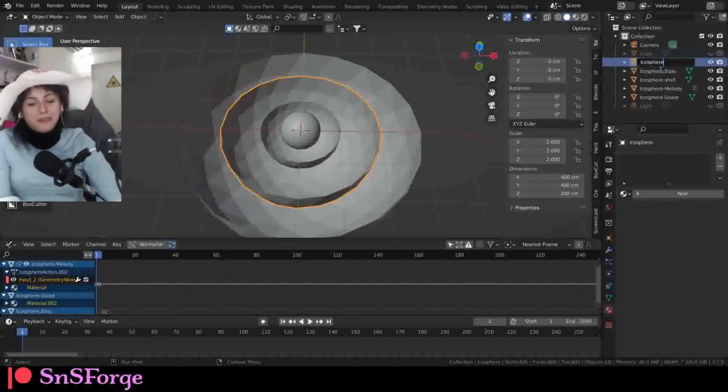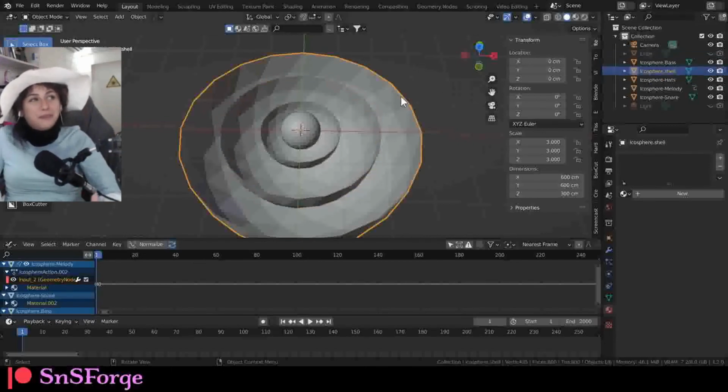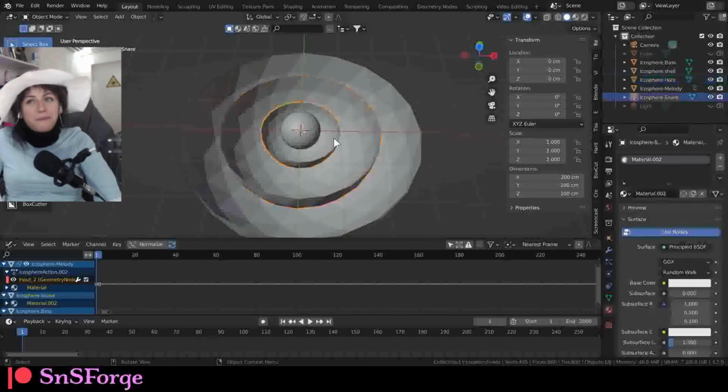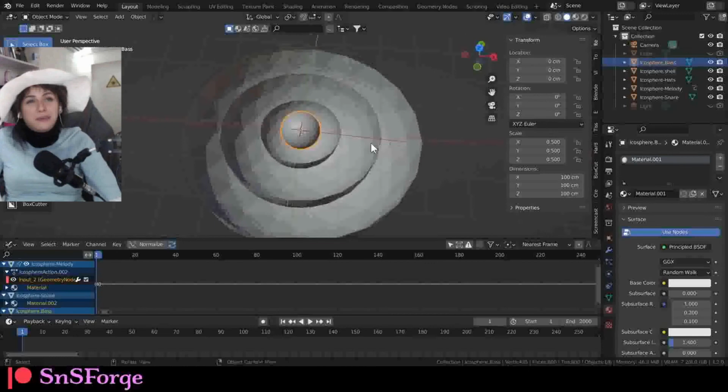Let me rename this one hats. So we have the outer shell where we can see the reflection. We have the hats and the snare and the bass.